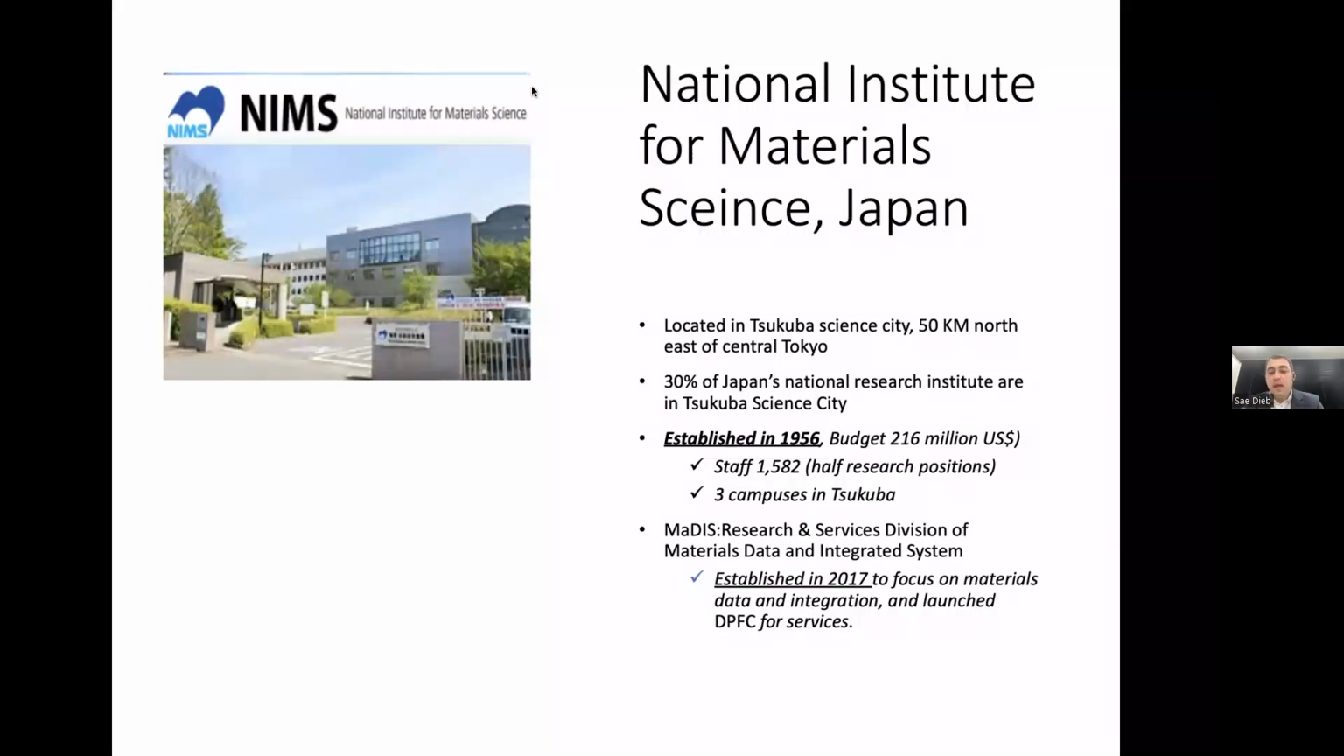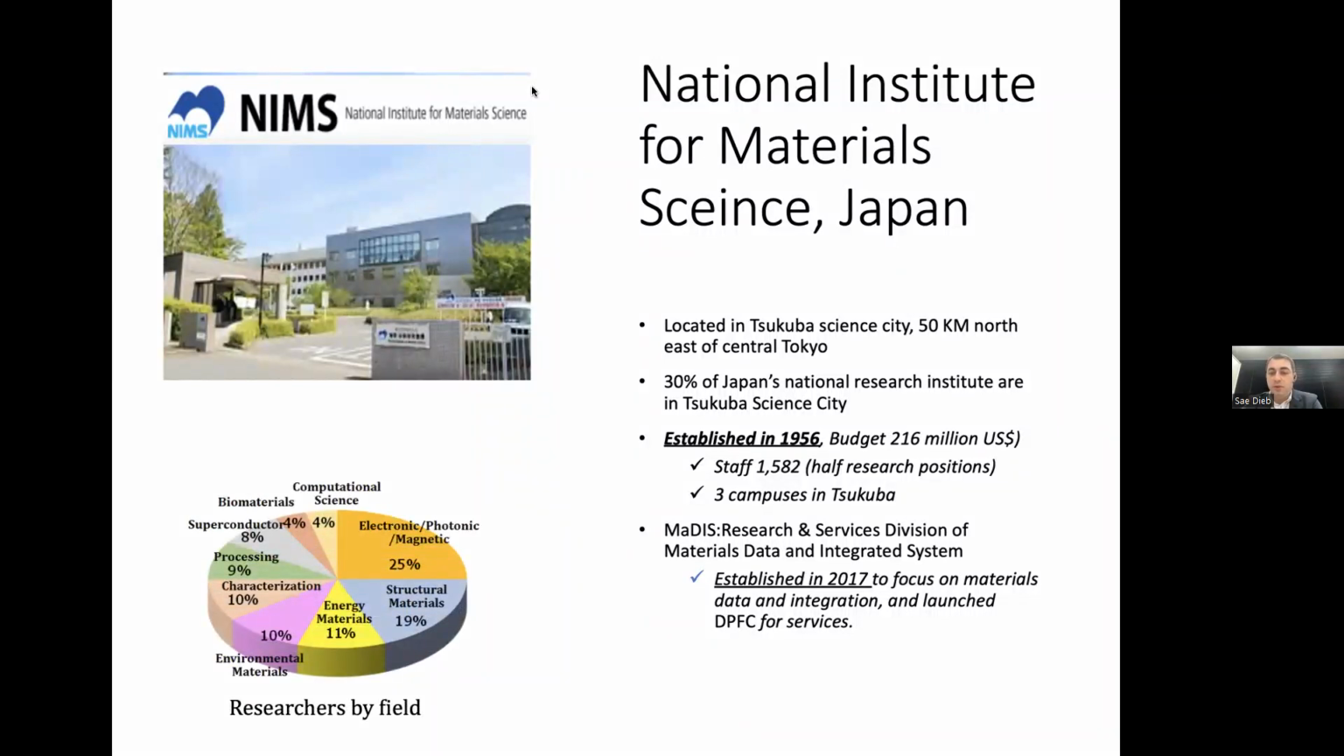Within NIMS, in 2017, the Research and Service Division of Materials Data and Integration System was established in order to develop the data infrastructure to support materials innovation. And within it, the Data Platform Center was established to create and maintain this infrastructure. Within NIMS, this is the distribution of how researchers are distributed over several fields, or subfields, of material science, from structural materials, magnetic materials, computational science, and so on.